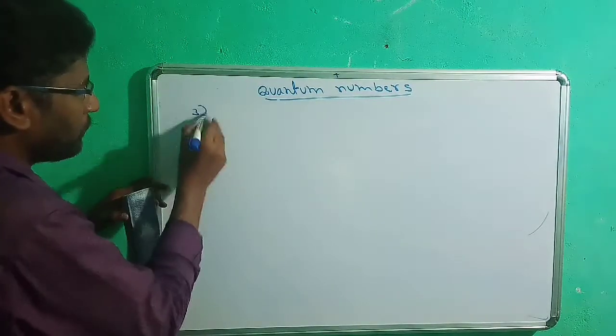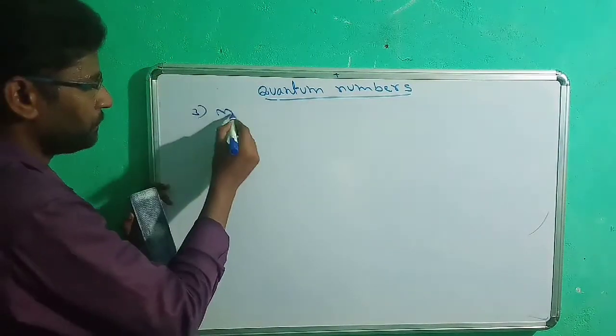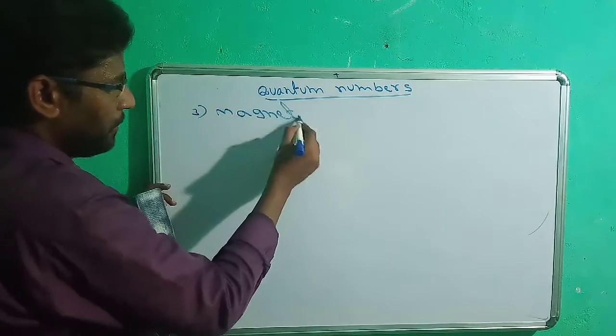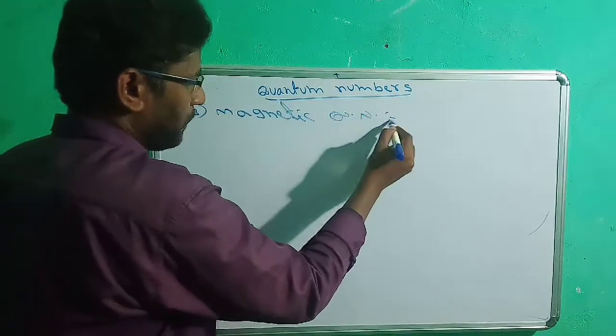Now, when we go to the third quantum number, that is the magnetic quantum number.